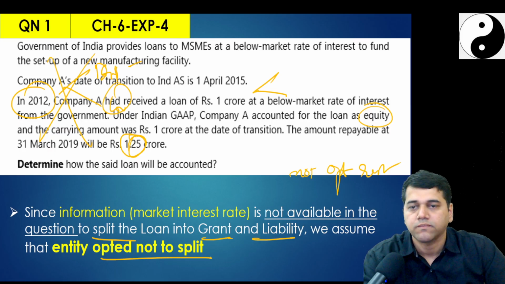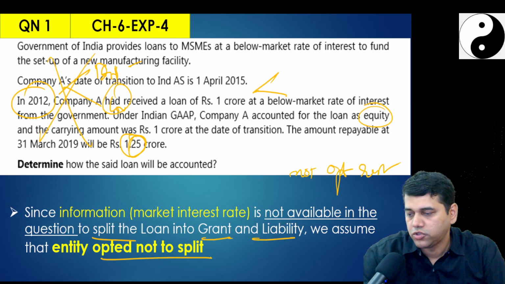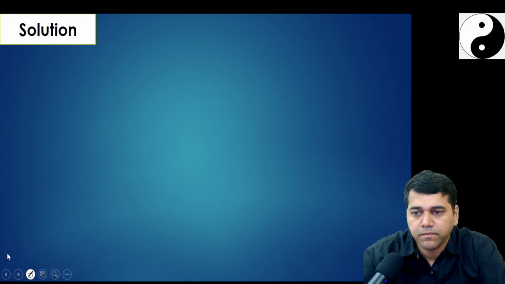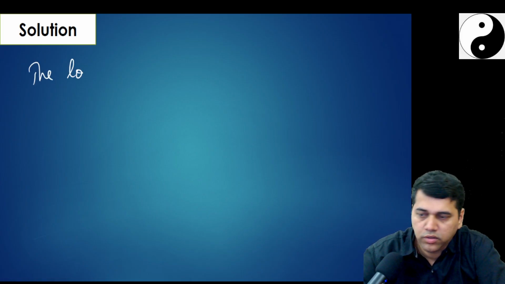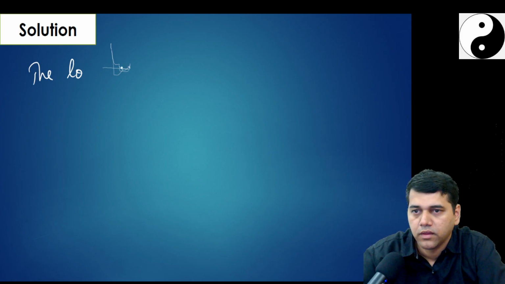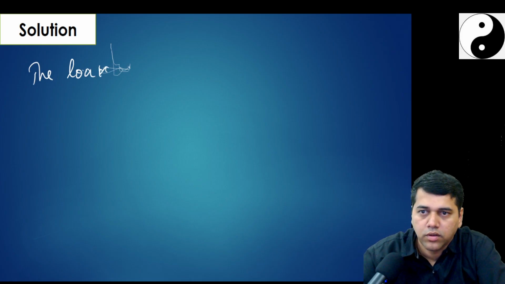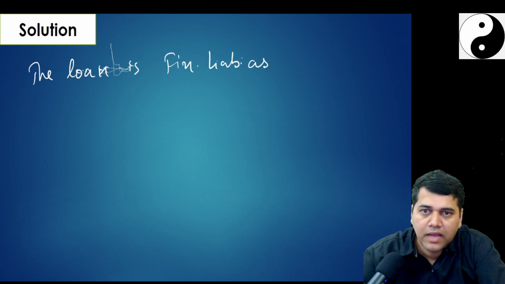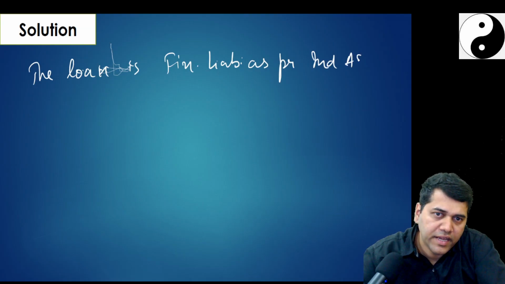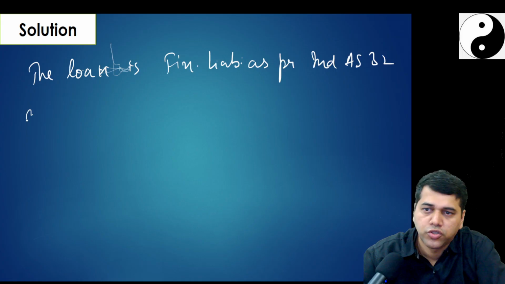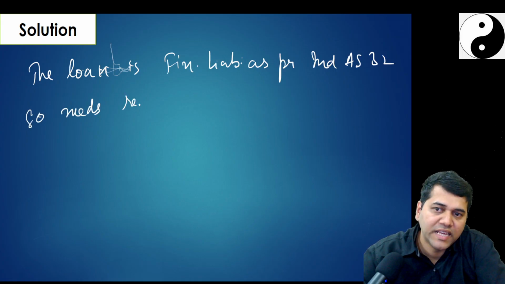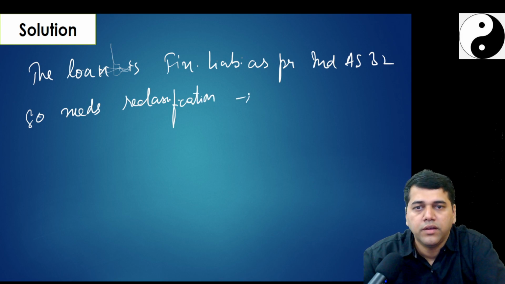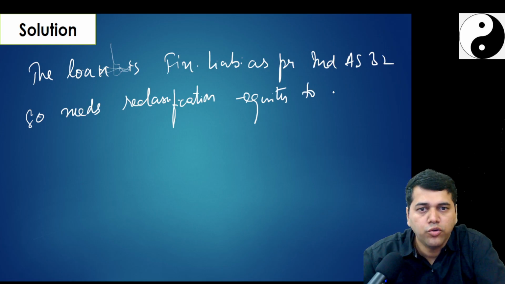Okay, so right. Solution. The loan is a financial liability as per Ind AS 32, so it needs reclassification from equity to financial liability.